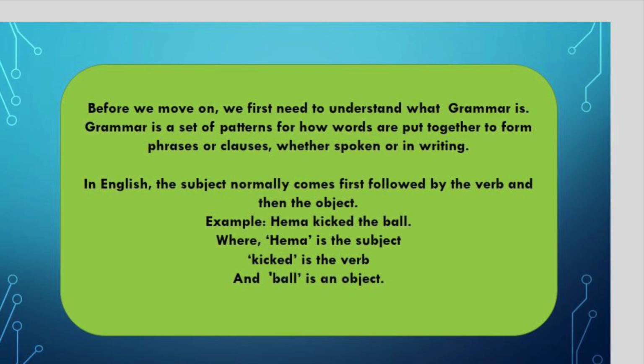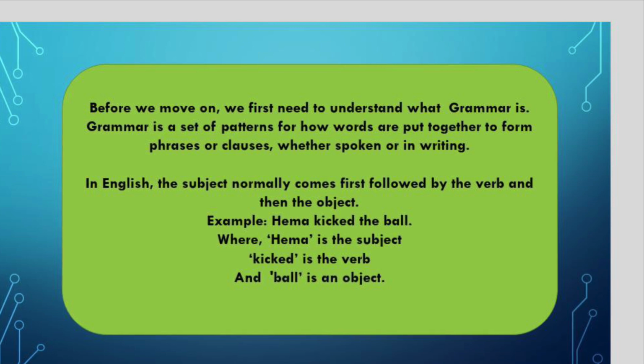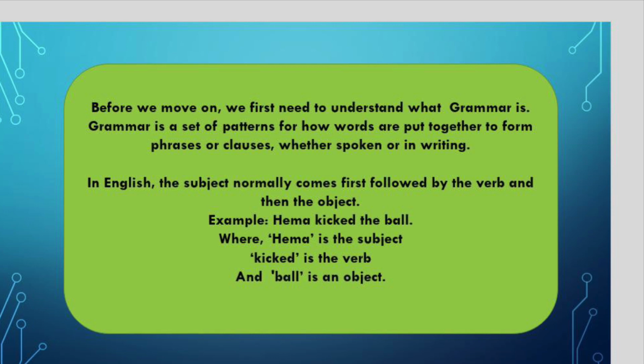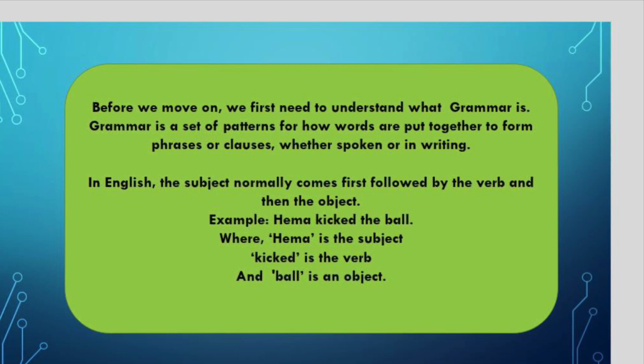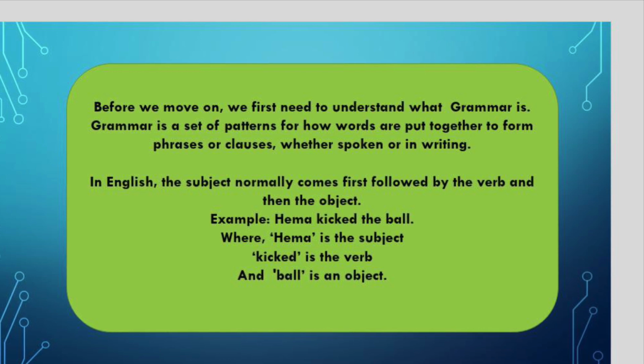Kicked is an action. What did Hema do? Hema kicked the ball. So kicked is a verb. And what did she kick? The answer will be the ball. So the ball is an object here. But there are some languages, like Japanese for instance, where the subject comes first, followed by the object and then the verb.